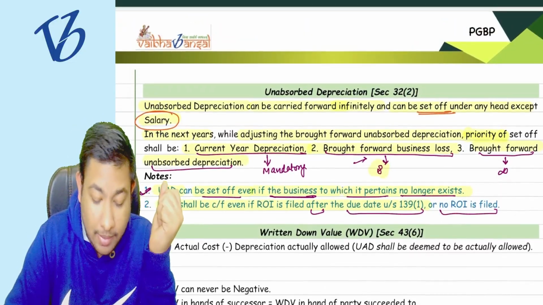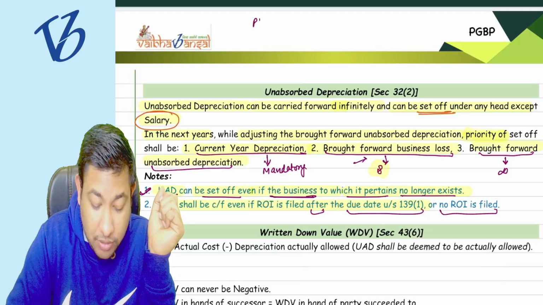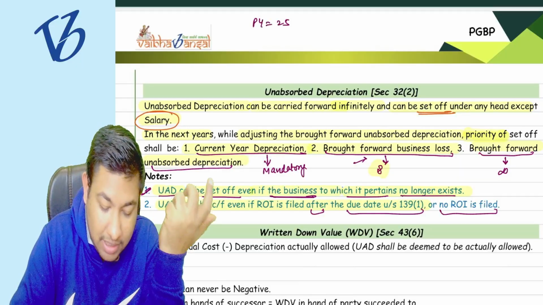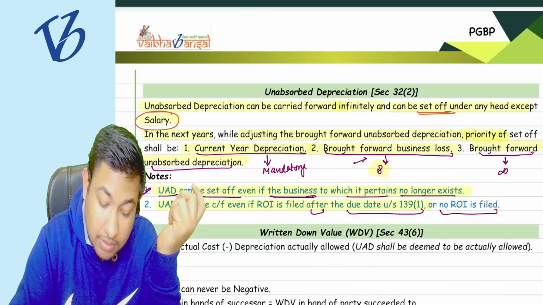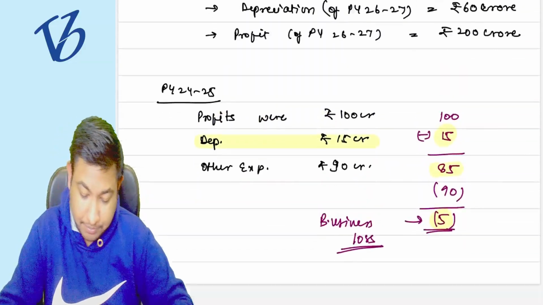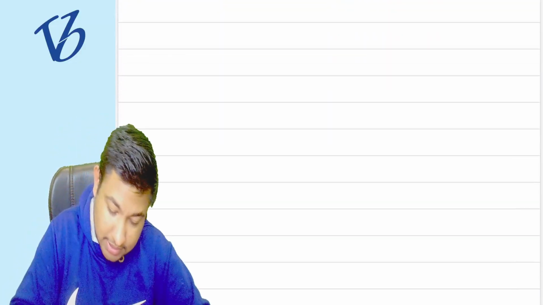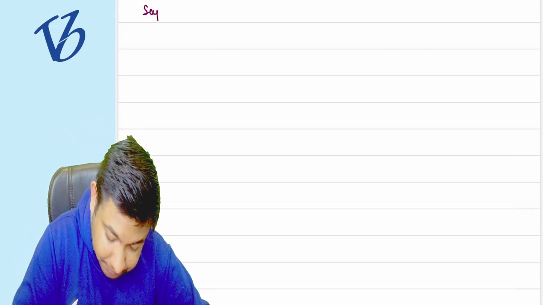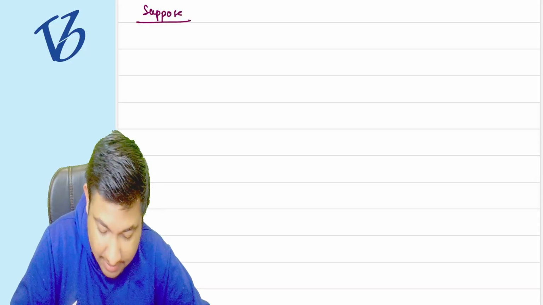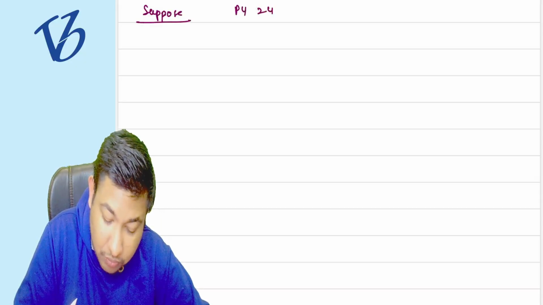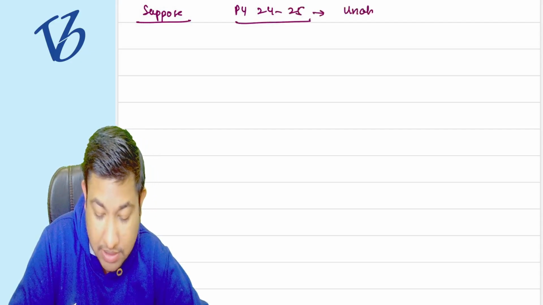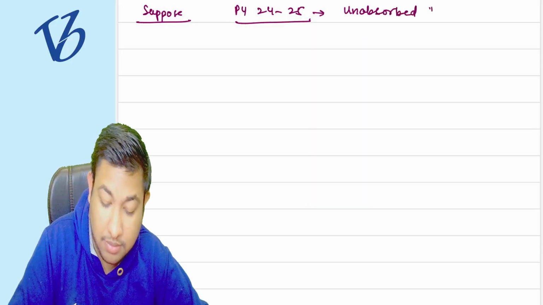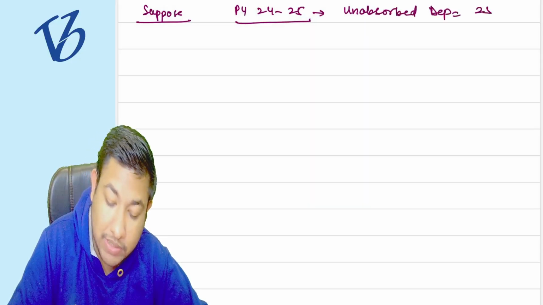Suppose for the previous year 24-25, I have an unabsorbed depreciation of 25 CR.